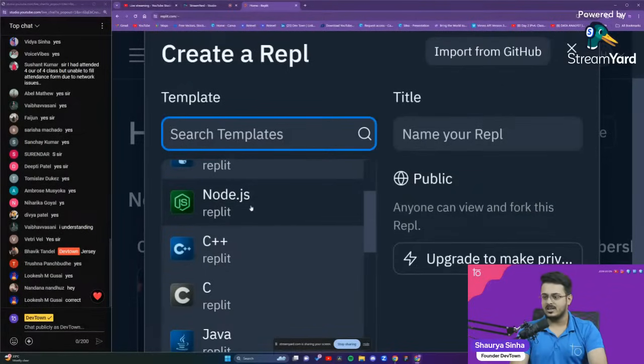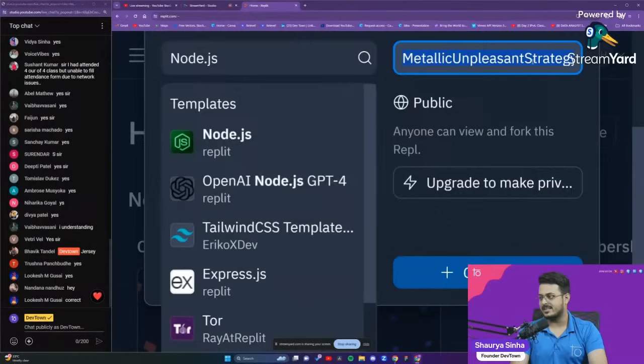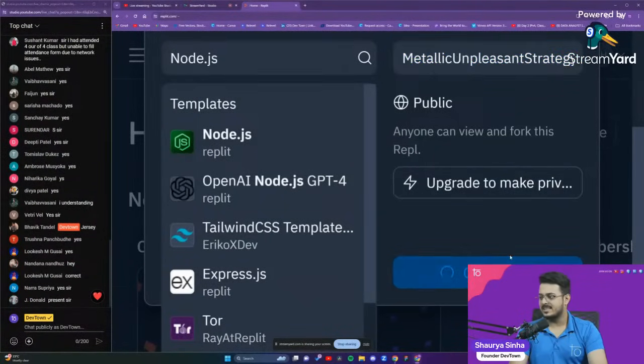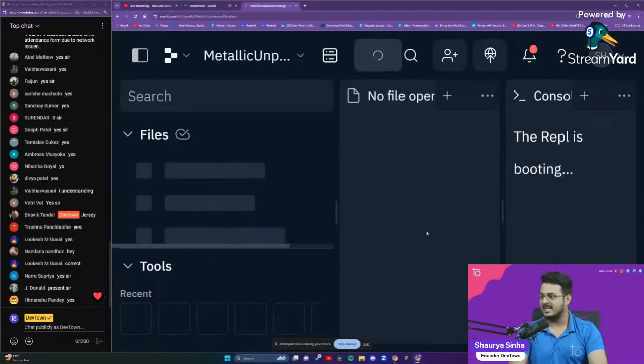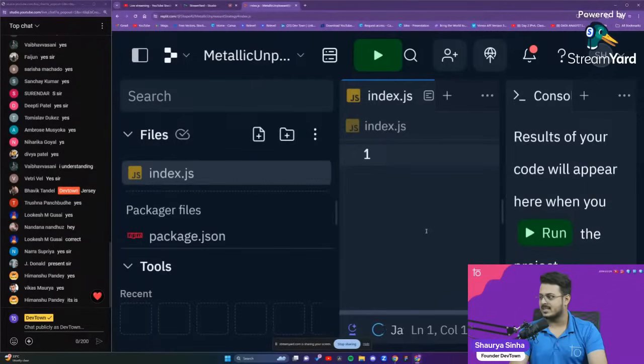So we'll click on Node.js, guys, and you can rename it if you want. I'm just going with the current name itself, and we'll create the REPL right over here. Once the REPL has been created, it will take a second or two to start the REPL. So we'll wait for that point of time.